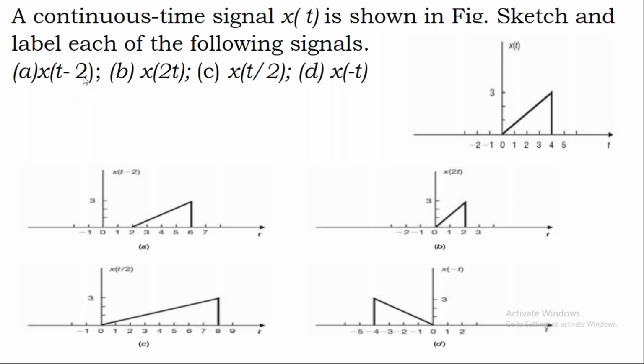Then what you have to do? You have to take this term which is there in the bracket and equate it to 0. Then what will you get? You will get t equal to minus 2, which means that the same signal x of t is shifted towards the left by 2. When it is shifting towards the left by 2, it should start at minus 2 and it should end at 2.